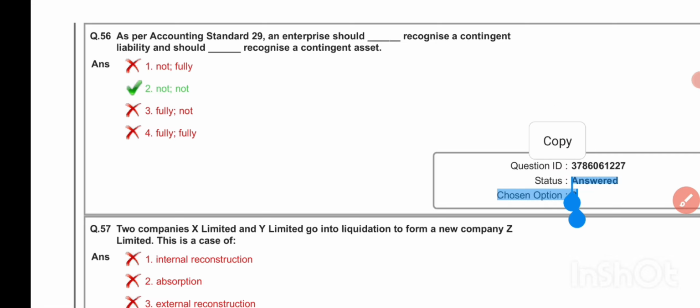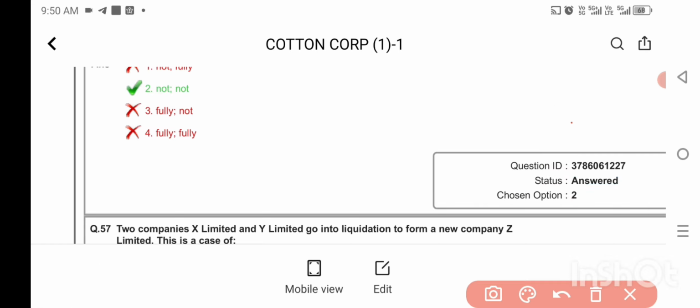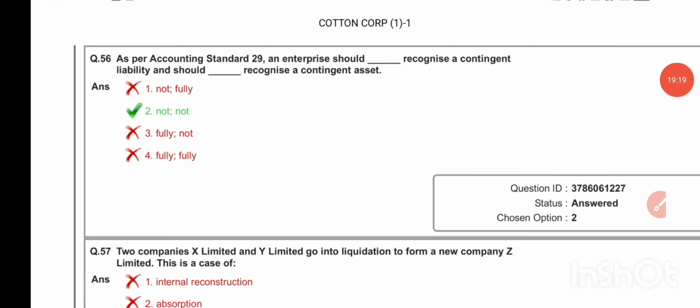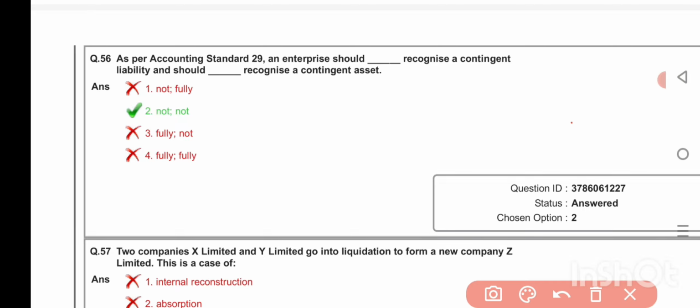As per accounting standard 29, an enterprise should dash recognize a contingent liability and should dash recognize contingent assets. Not.